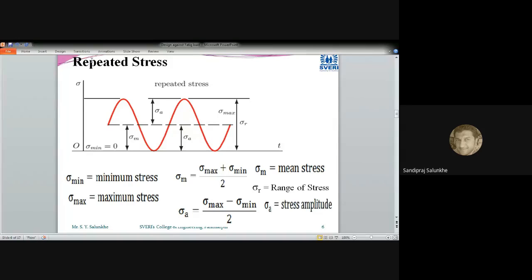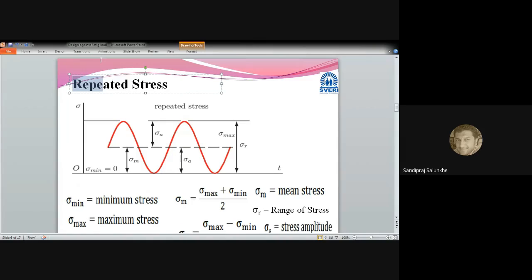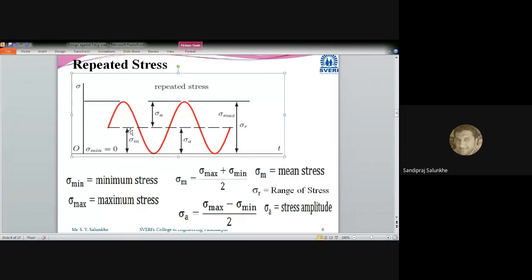Now the second type which we have seen is the repeated type of stress. This repeated type of stress and fluctuating stress vary from each other. In this case, the repetitive stress is induced on one side, and its value is going to become zero.